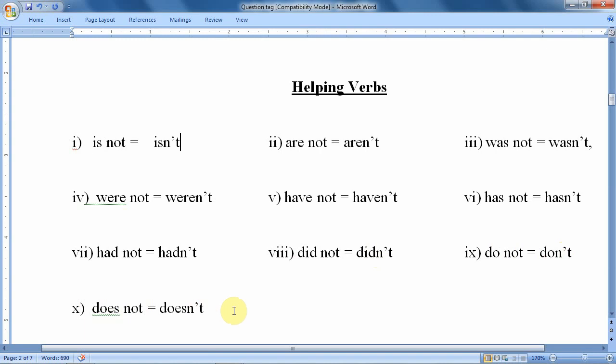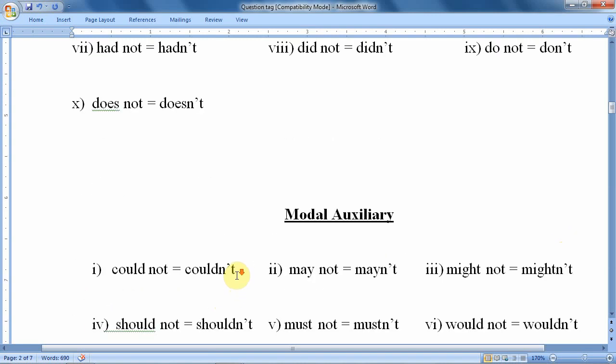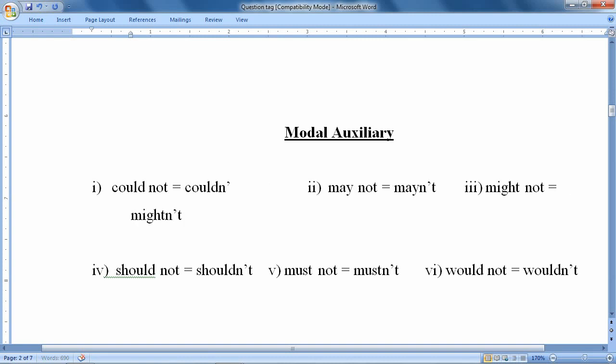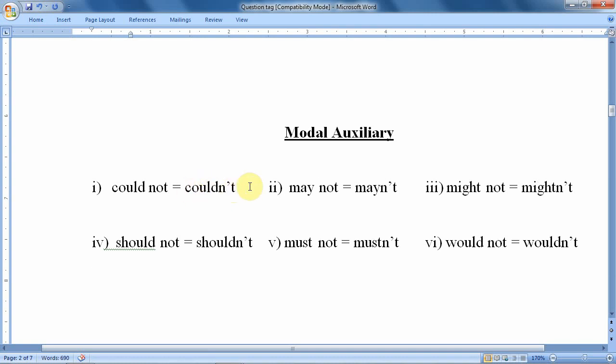So these are the helping verbs. These are the contraction forms, and these contraction forms are very important in question tags. Next we have the modal auxiliaries. Could not: this word "could", n, apostrophe and t. So this is "couldn't". May not, it's "mayn't".